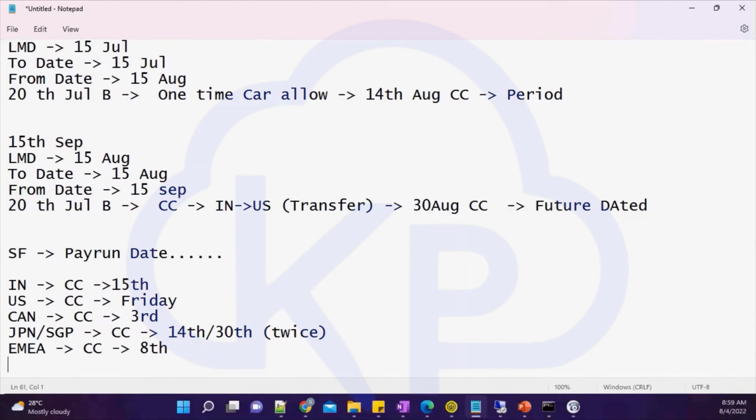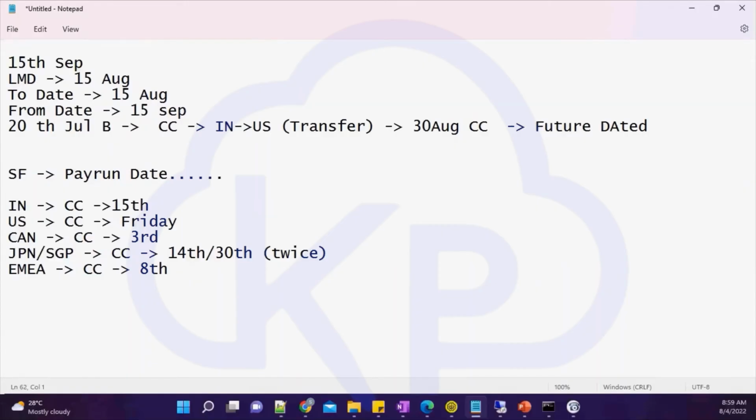So what you will be doing, you will be reading the cost center, and based on that cost center you will be checking whether the pay run date is falling under this particular one. Basically, if it's an India cost center, the current date will be matching. When you're running your iFlow, you will be matching your current date with the pay run date. If it is 15, then your India payroll will run. If the cost center belongs to US, similarly you have to design. So that would be your main logic.